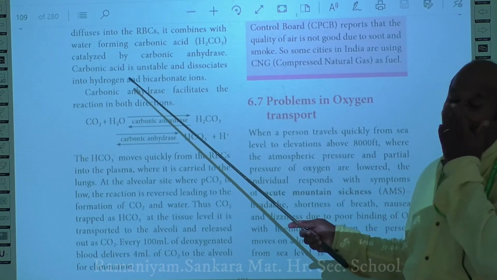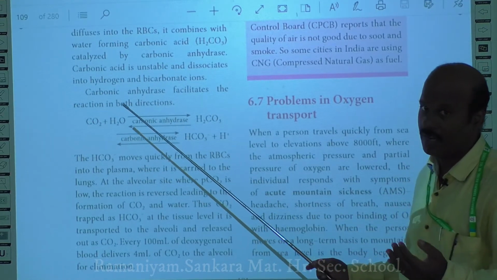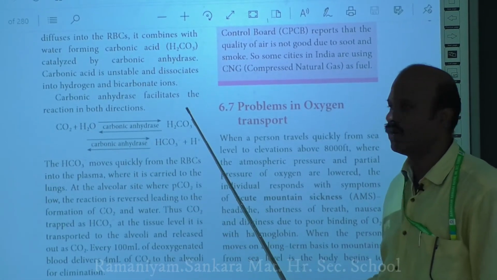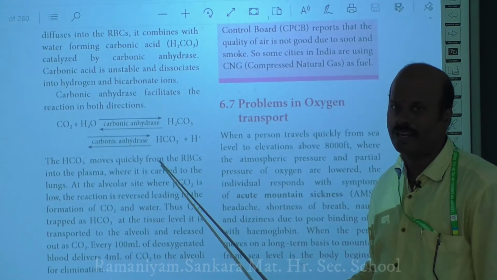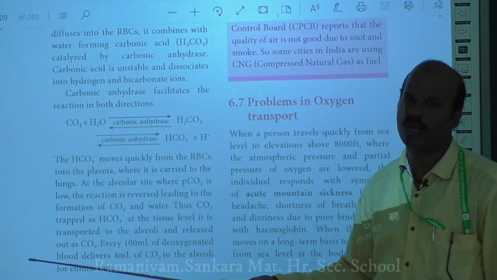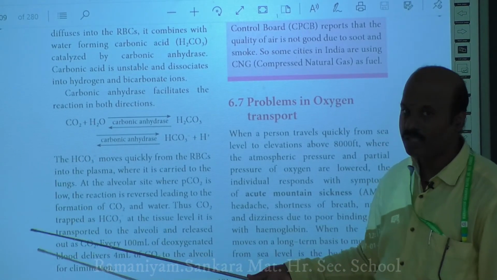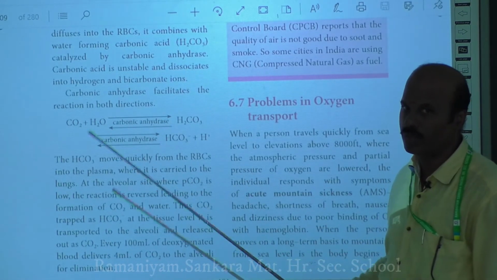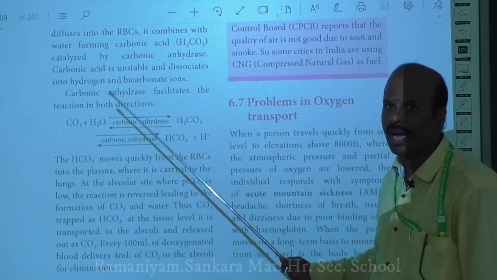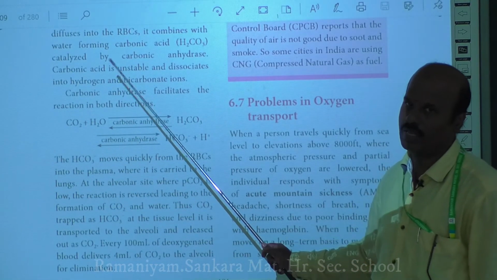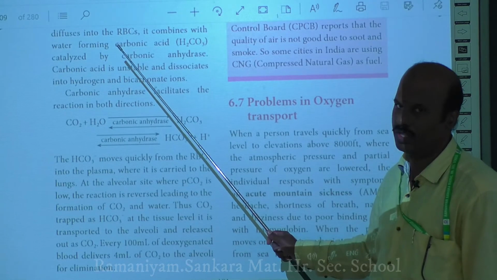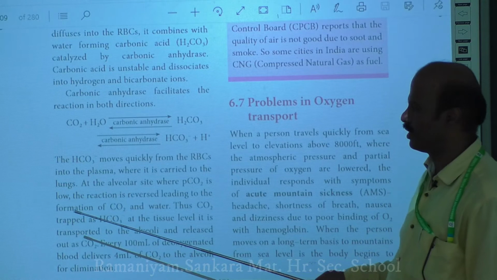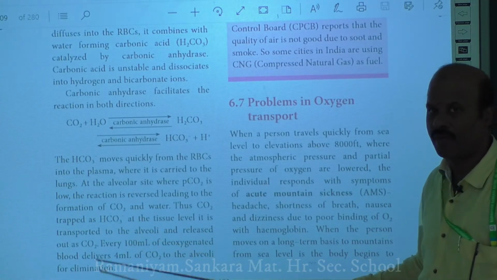So in this way, at the site of tissue, the carbon dioxide is converted into bicarbonate and transported in the plasma as bicarbonate. Once it reaches the alveoli of your lungs, the bicarbonate dissociates again to form carbon dioxide and water, and diffuses into the alveolar tissue. So the transport of carbon dioxide mainly takes place in the form of bicarbonate ions.